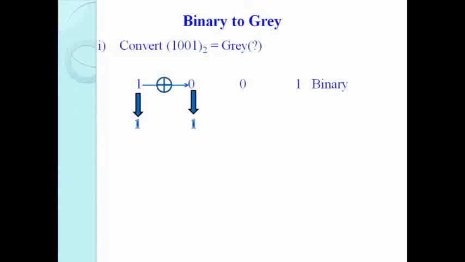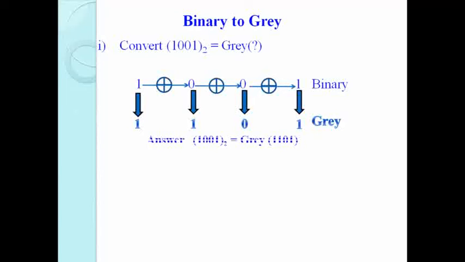This is the property of the XOR gate. Now the second bit XOR with the third bit of the binary gives the next bit of the gray code. Both 0, XOR is 0. Now the third bit 0 XOR with the fourth bit 1 is 1. This is your gray code for binary 1001.